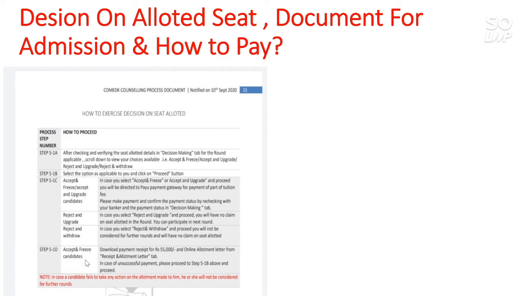And the person who accepts and freezes has to download the payment receipt for 55,000 and the online allotment letter. In case of unsuccessful payment, please proceed as instructed.